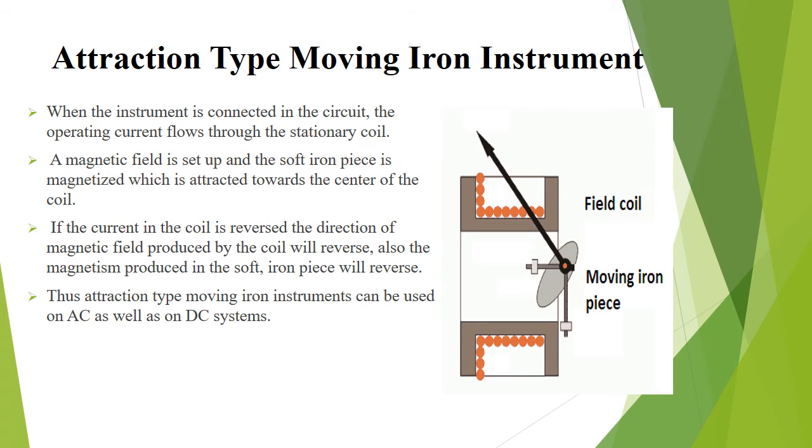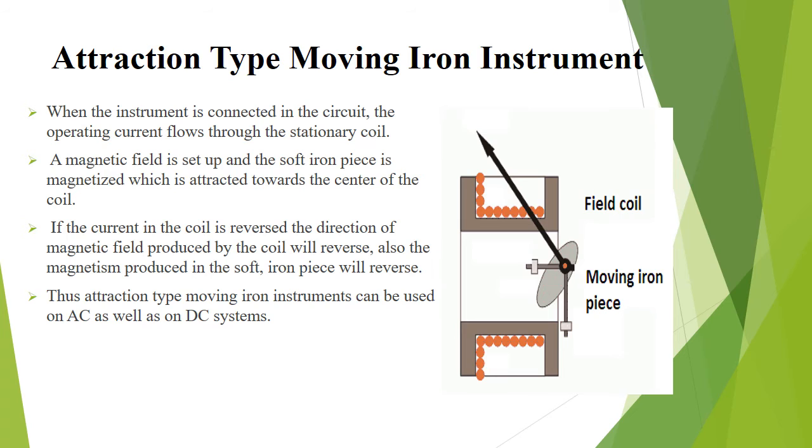Attraction type moving iron instrument. It has a flat coil and a narrow slot-like opening. When the current to be measured flows through the coil, a magnetic field is produced and attracts the moving iron towards it, making the pointer move.